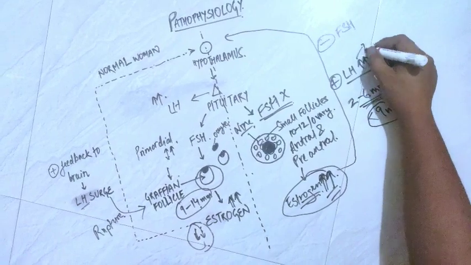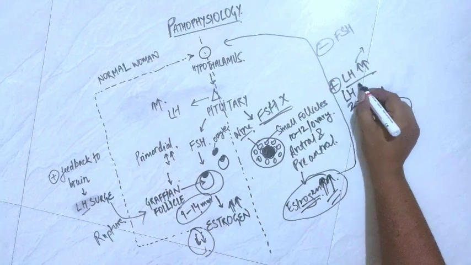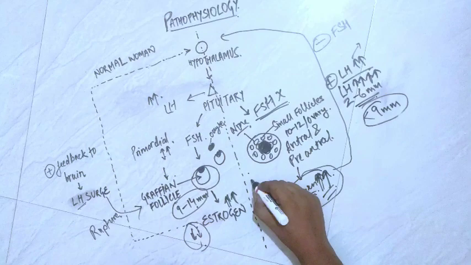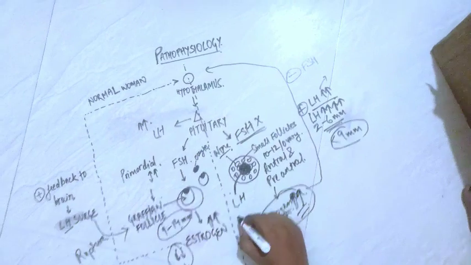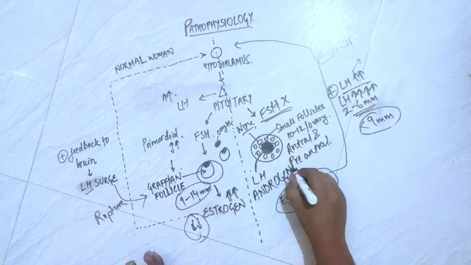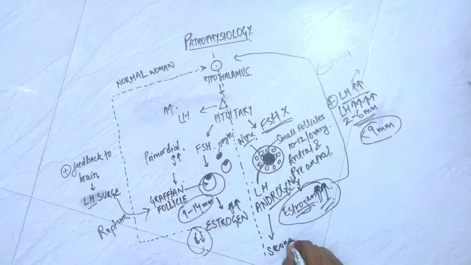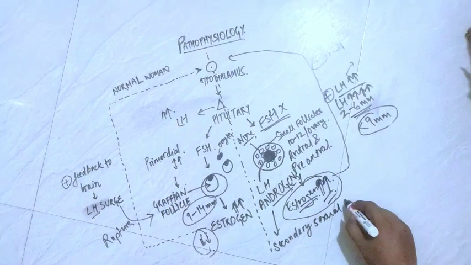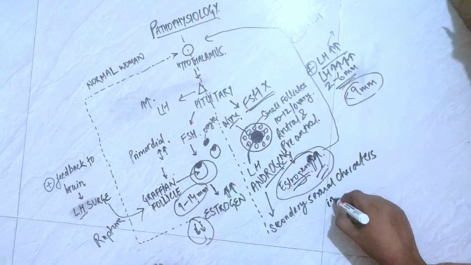LH will keep on increasing, and this LH is present in the bloodstream of the women in very very high amount. This LH will work on the stroma, will react on the stroma to form androgens. These androgens will produce secondary sexual characters in women.